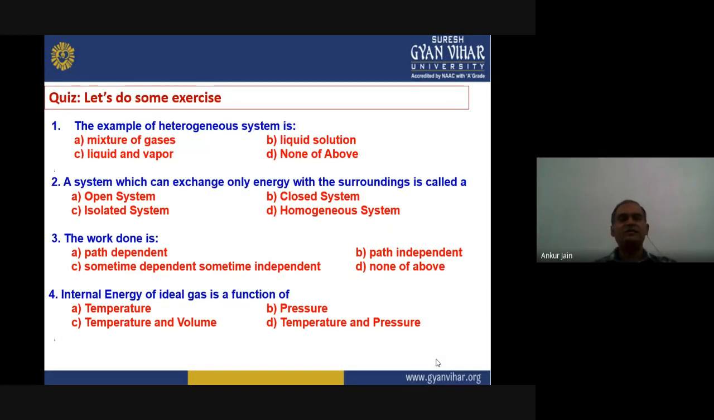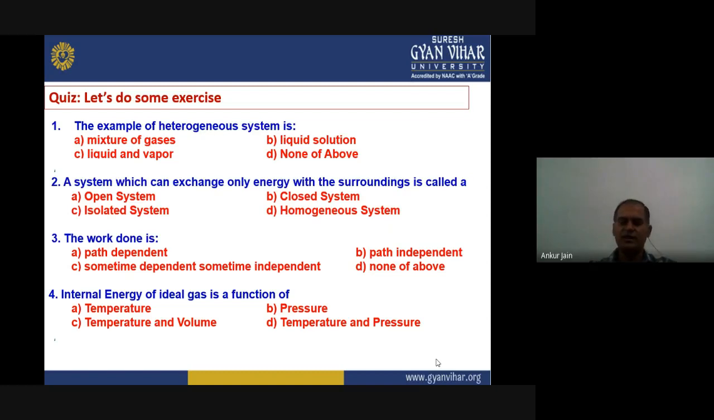Now we will see some questions, and we will solve these questions. This is a kind of quiz based on MCQs, to understand what we have learned today from the lecture. So the first question of today's quiz is, the example of a heterogeneous system is: option A is mixture of gases, B is liquid solution, C is liquid and vapor, and D is none of the above.